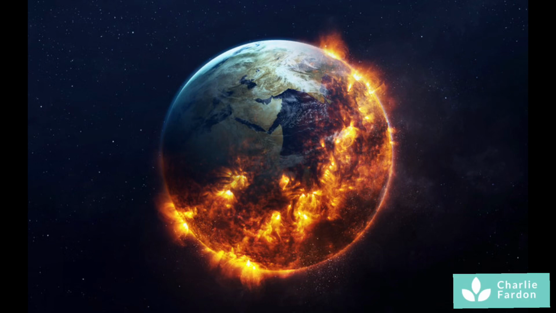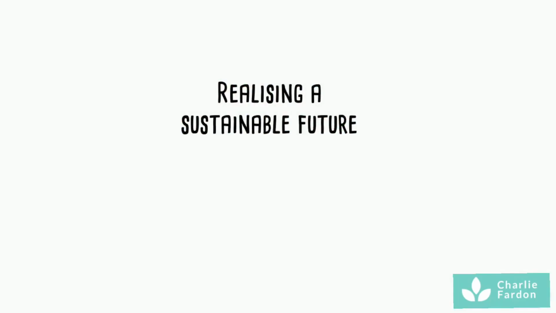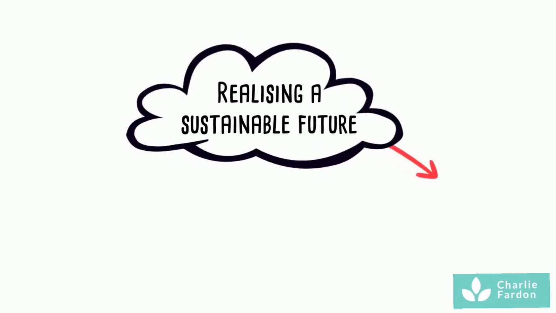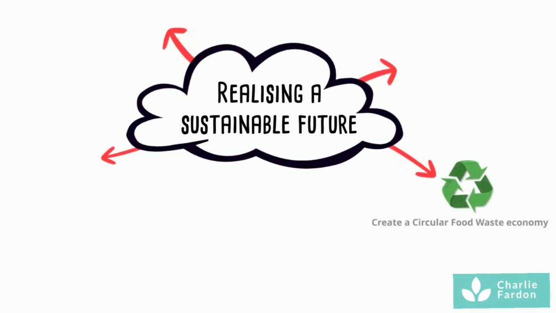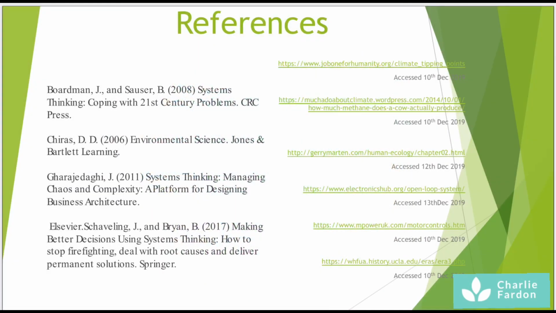Drained natural resources, a rapidly warming planet, plus an increase in population estimated to hit 10 billion people by the end of the century will spell disaster. Finding ways to limit population growth, farm sustainably, and manage our natural resources really does matter if we're to realise a sustainable future for the planet and for humanity.